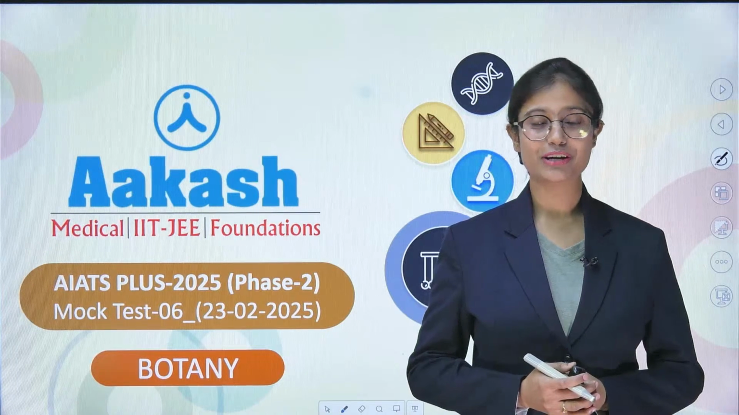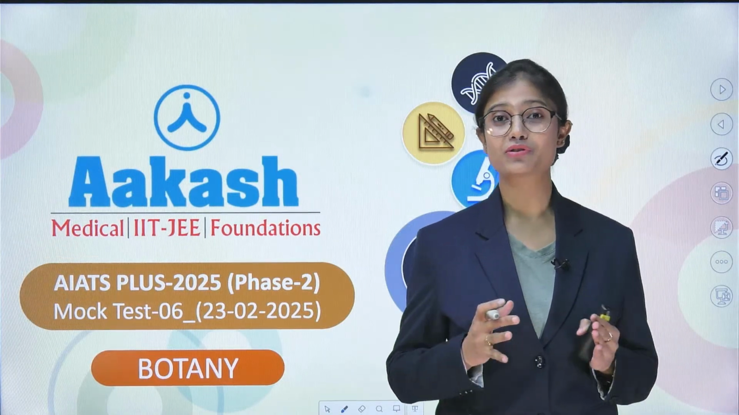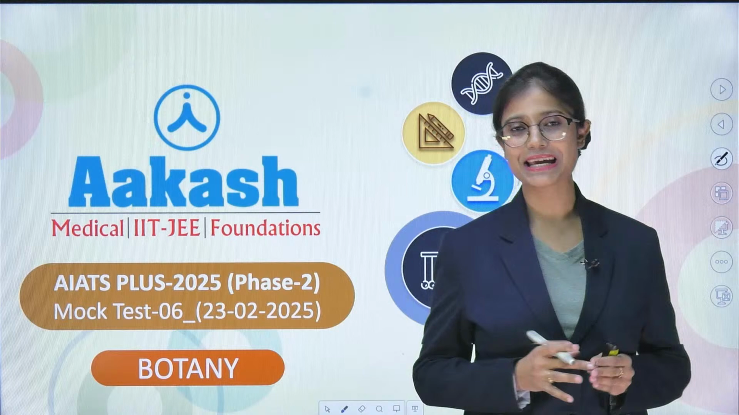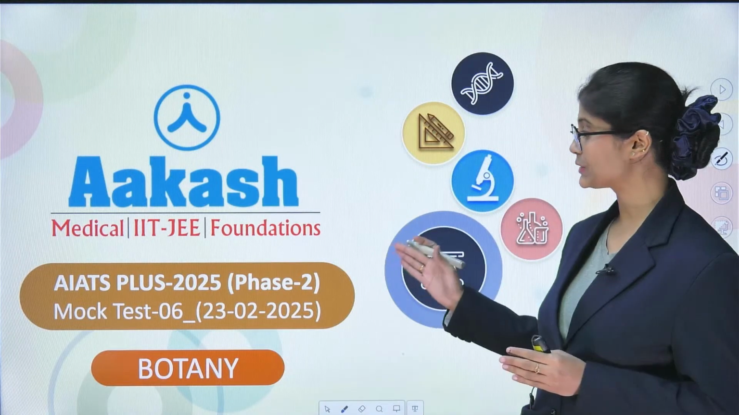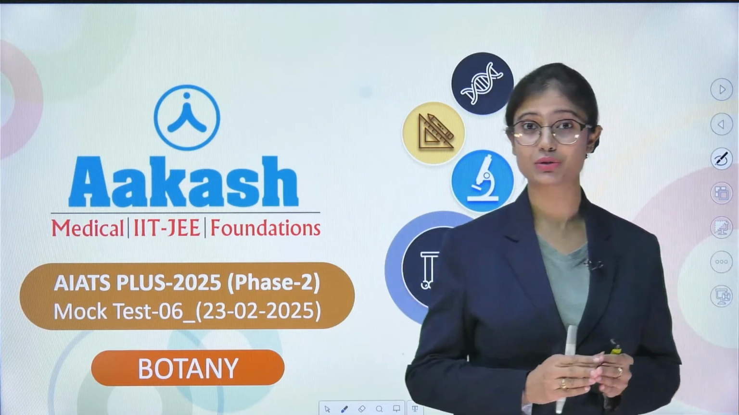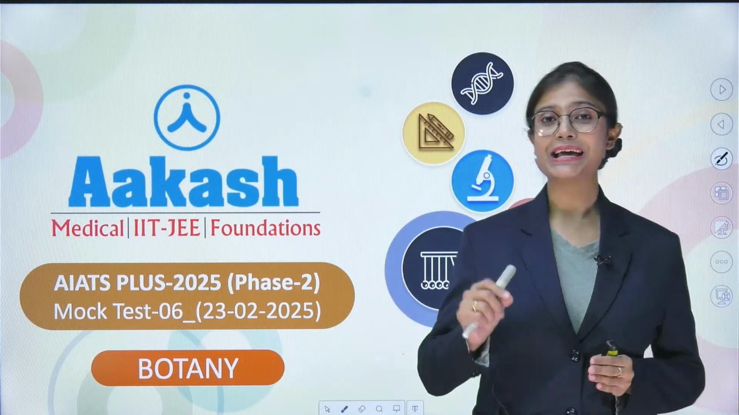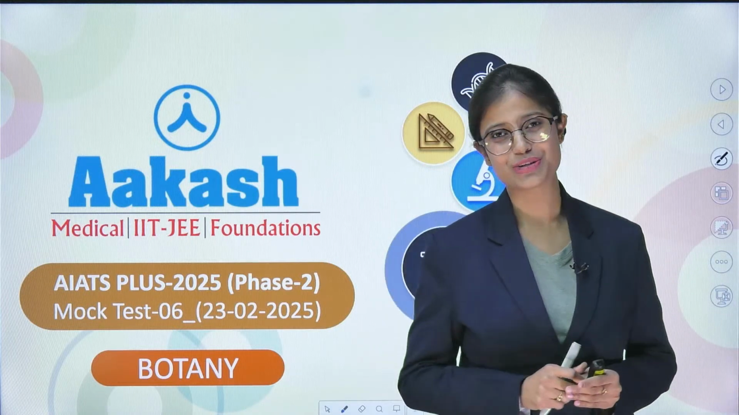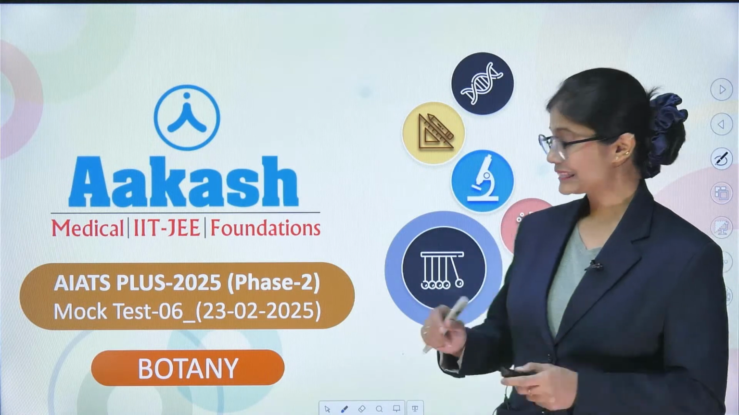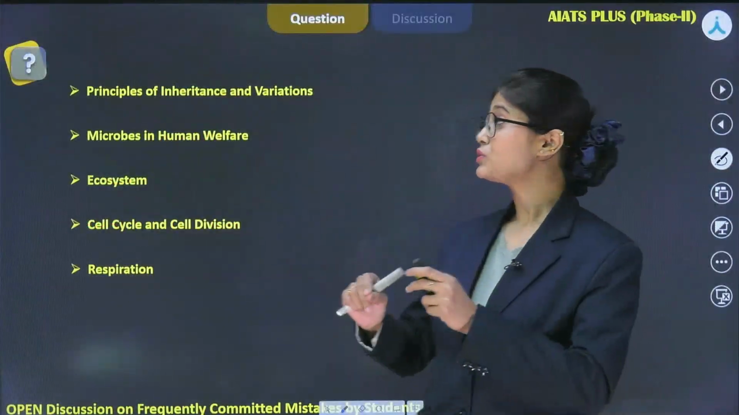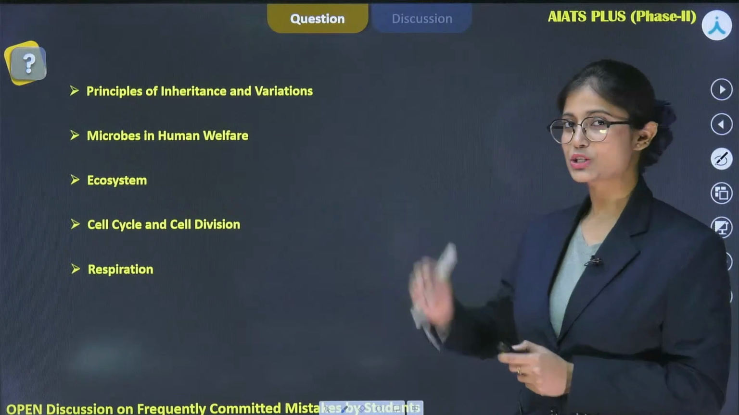So I am Bushra, your botany faculty, and today I am going to discuss the questions which were mistaken by most of the students in this paper, which is AIATS Plus Phase 2, Test number 6, which was held on 23rd of February 2025. In this session, I am going to deal with questions from these topics.